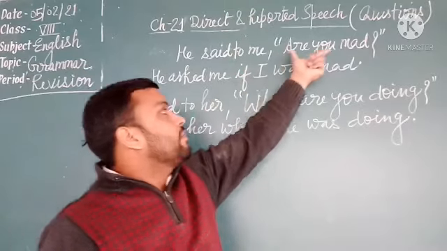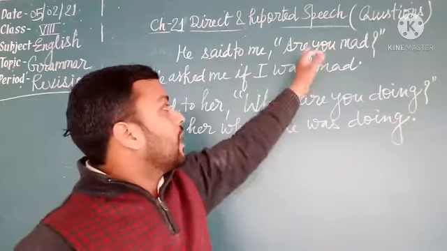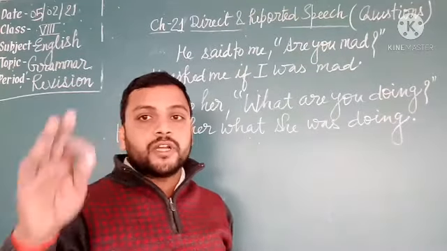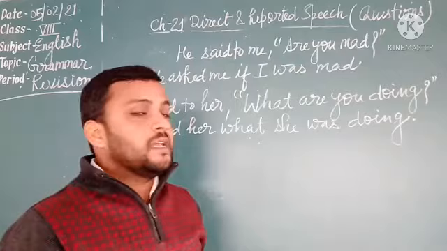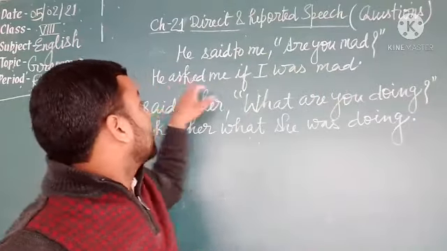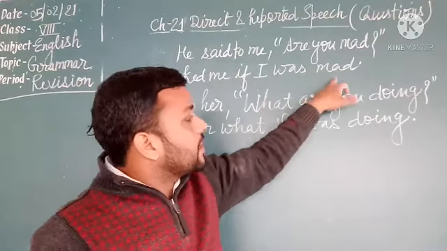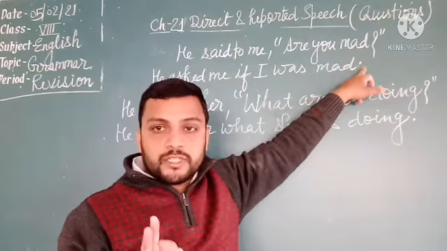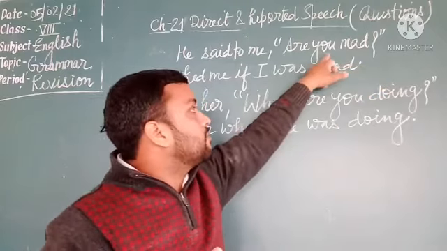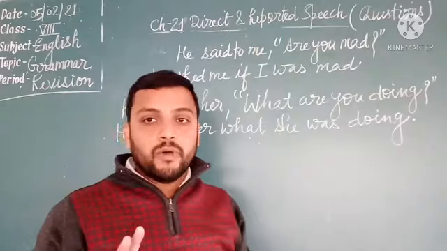After that, we change the reported speech into its assertive form. Are you mad? So the assertive will be you are mad, not are you mad. He asked me if I was mad, and at last we will use a full stop because we have transformed this sentence into its affirmative form.